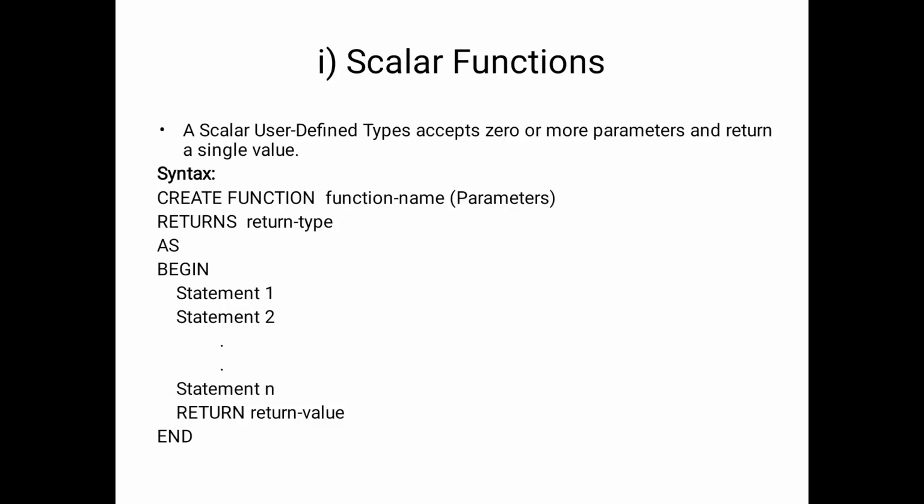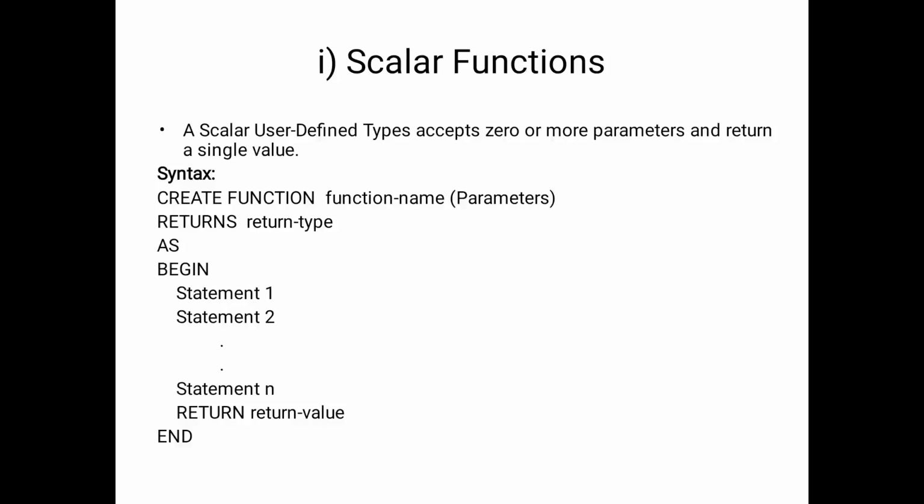So here is the syntax for the scalar functions. The scalar function syntax is create function name, in the brackets the parameters, which are nothing but column names. The function is applied on those columns. Then the return type, the output return type, we have to mention here.